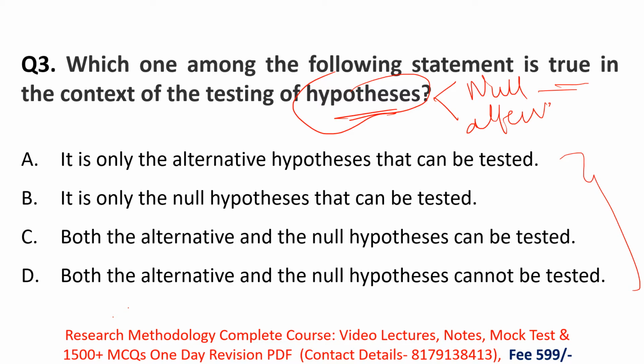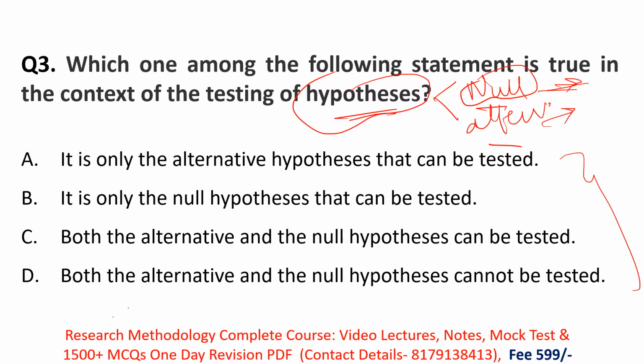The null hypothesis denotes that there is no relationship between the two variables or phenomena. The alternative hypothesis denotes that there is a relationship between them. This is a very important concept, and you can expect a question on it in your examination. Then we'll see all the options one by one.